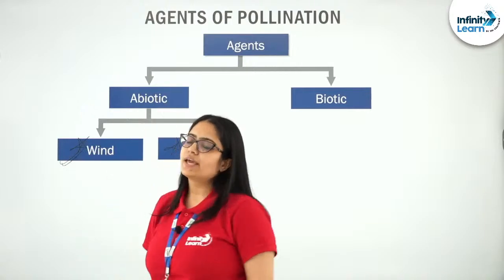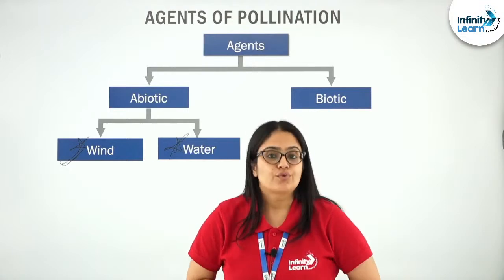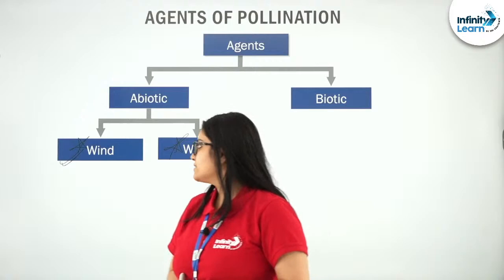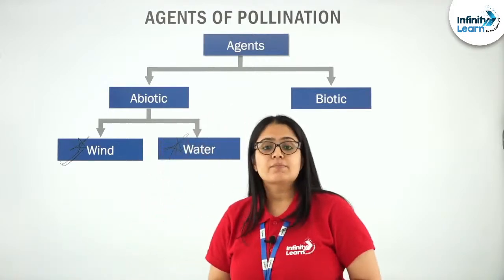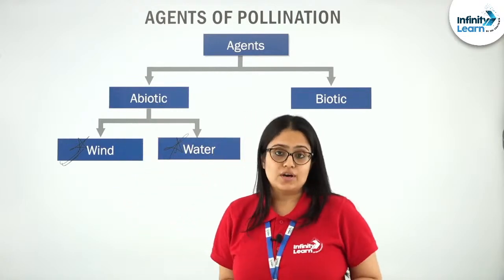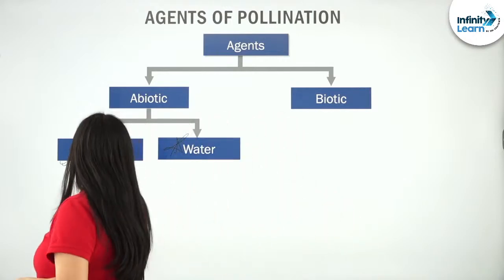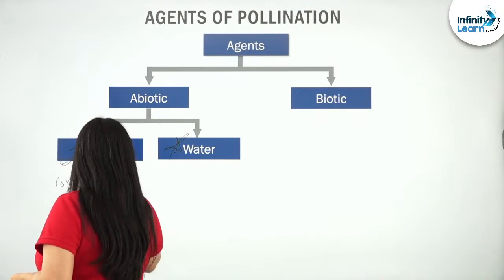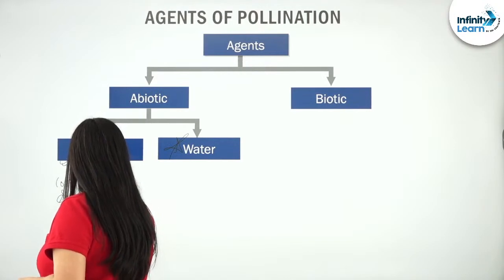Among abiotic agents, wind is the pollinating agent which is more common in flowering plants. The flowering plants which mostly use wind as a pollinating agent are grasses. So wind pollination is commonly seen in grasses.